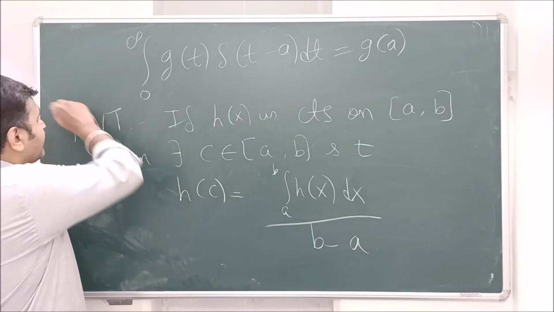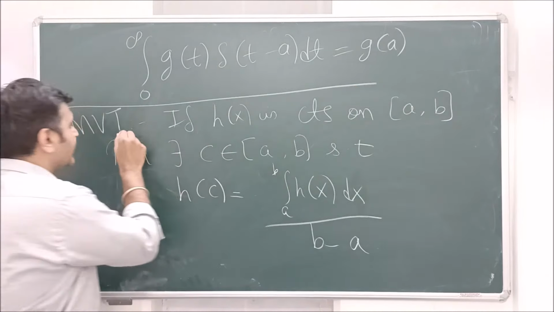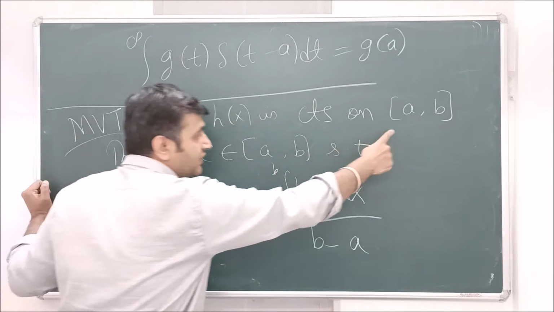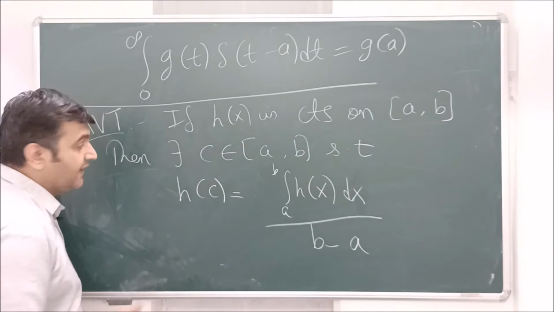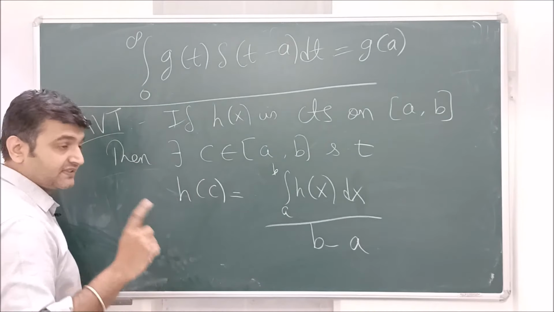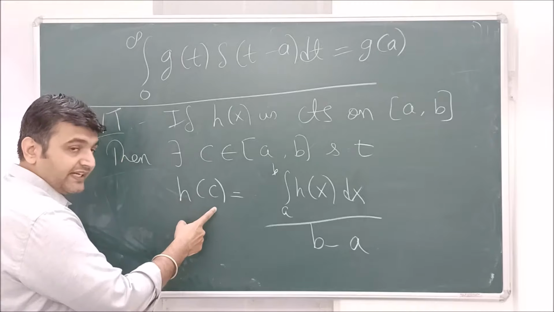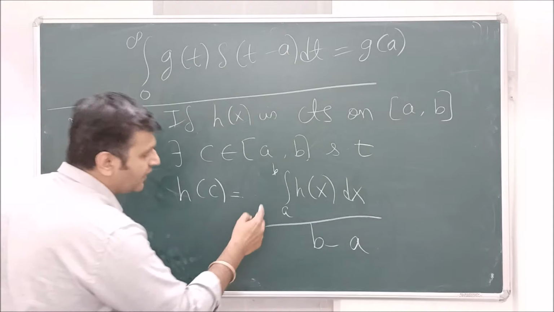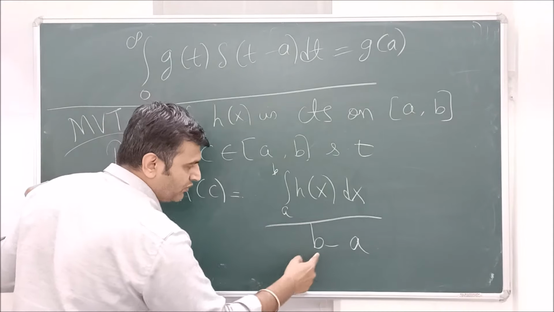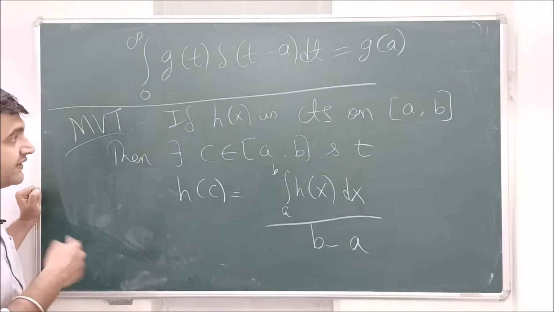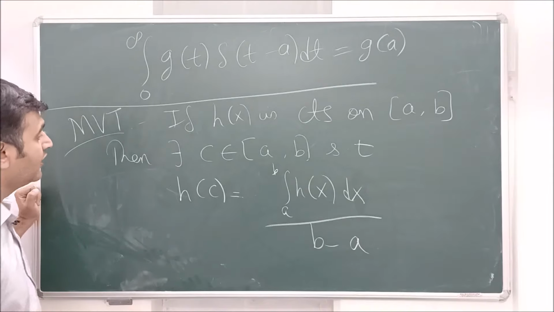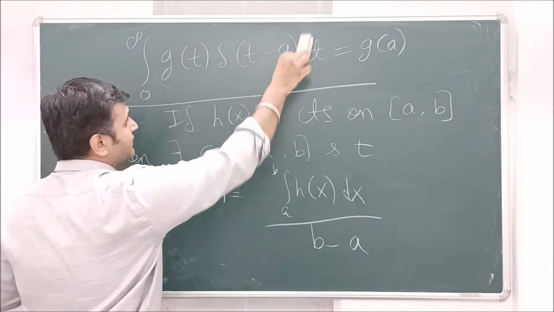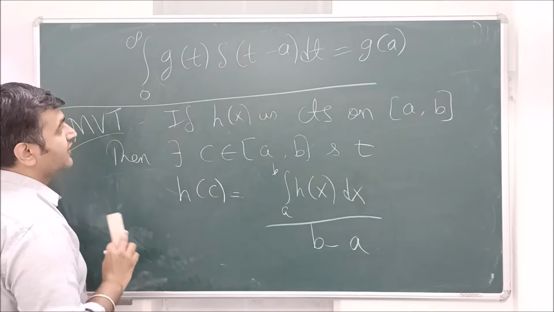To prove this equality, I need to use the mean value theorem for definite integrals. What does it say? If you have a continuous function on a closed and bounded interval [a, b], then there exists a c in that interval such that the value of the function at that point is the average value of the function. If you don't remember average value, it is nothing but the integral from a to b of h, upon b minus a. So this is the theorem that I am going to use. So my h in this scenario will be this product.